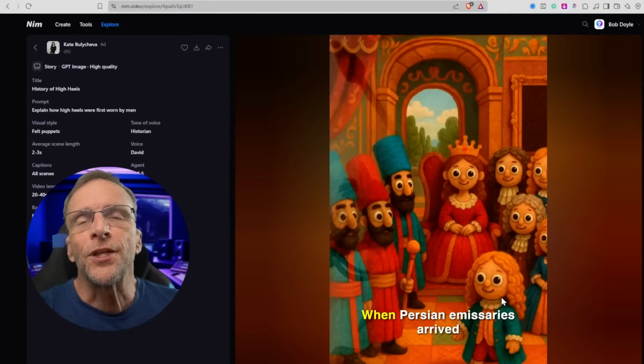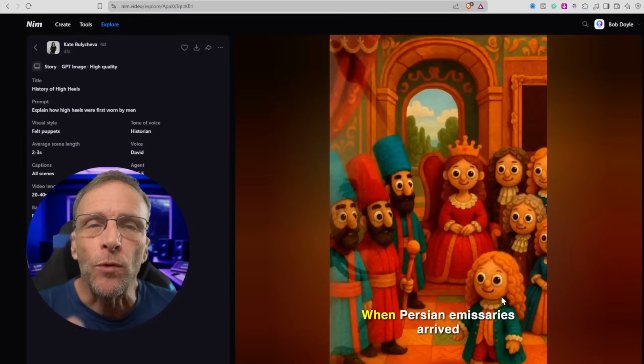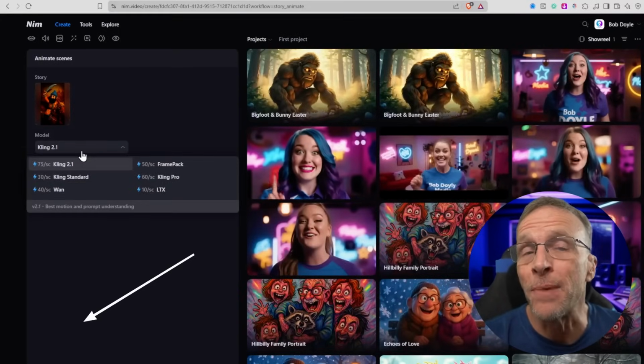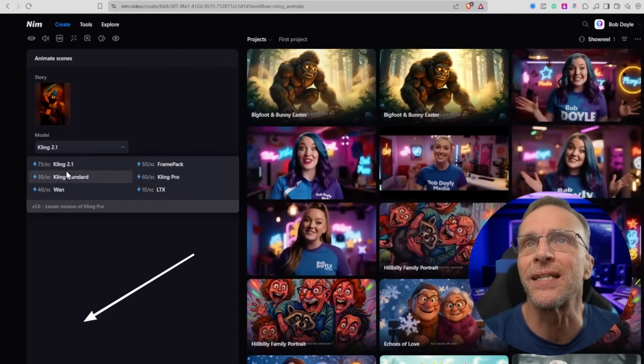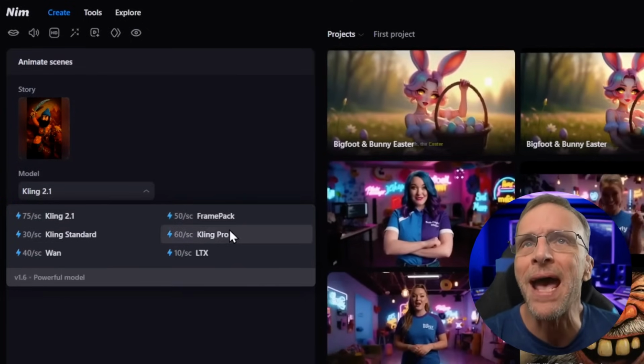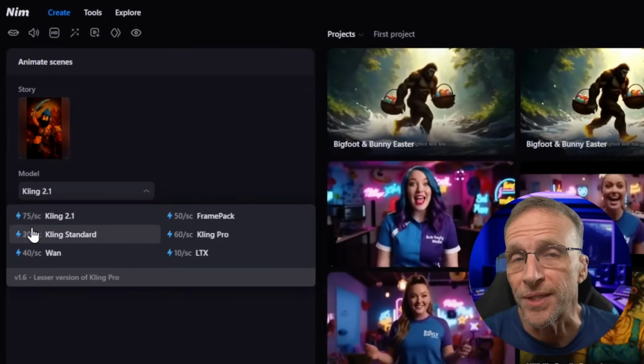So you'll notice that the animation on this is just basically a slideshow. If we want to animate each of these slides and bring them really to life, we would click the Animate Scene. And now we get to choose the video model we want to use to bring those scenes to life. We can use Kling 2.1, which I highly recommend, but we also have Frame Pack, Kling Pro, Kling Standard, WAN, and LTX, all of course with different price points.